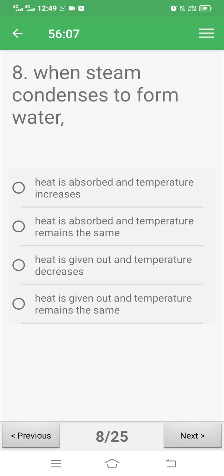When steam condenses to form water, what happens? Heat is absorbed and temperature increases. Heat is absorbed and temperature remains the same. Heat is given out and temperature decreases. Heat is given out and temperature remains the same. Here correct answer is heat is given out and temperature remains the same. Okay, steam condenses to form water. Heat is given out and temperature remains the same. Correct option is D.